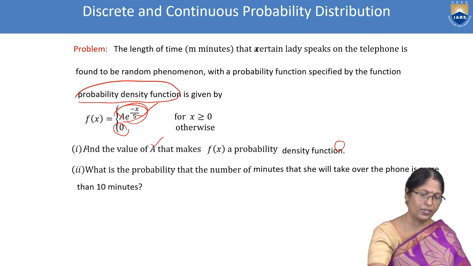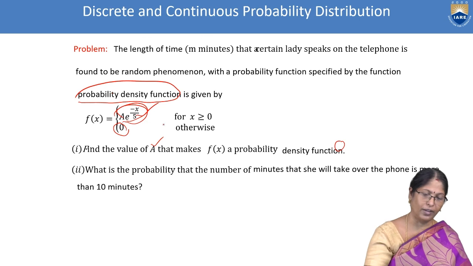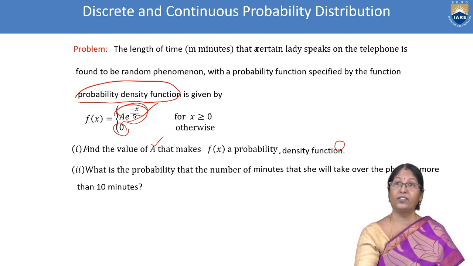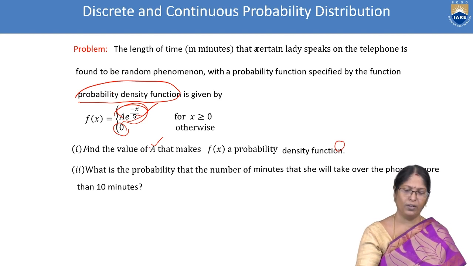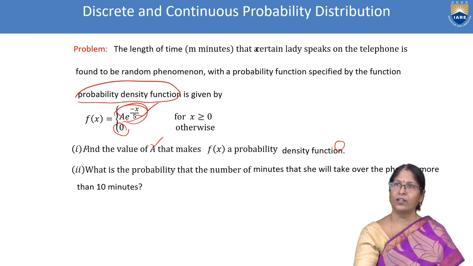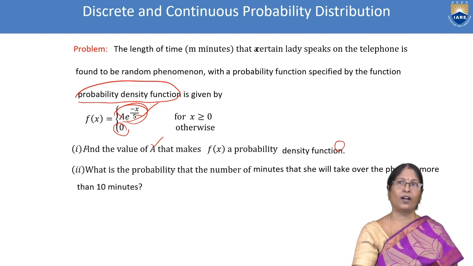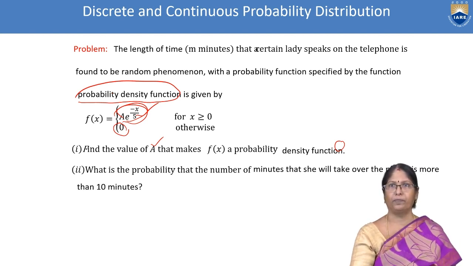They themselves told it is a density function. Find the value of a is the first question; the second is more than 10 minutes, so greater than 10, what is the probability? So these are the two conditions we have to deal with now, and we selected the continuous probability distribution for this problem.